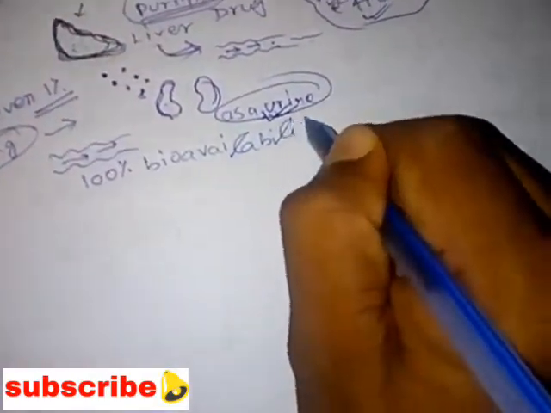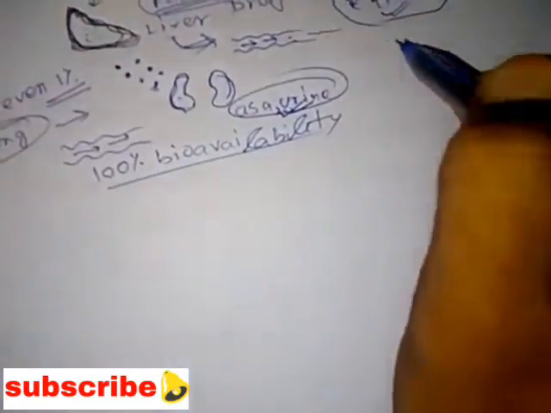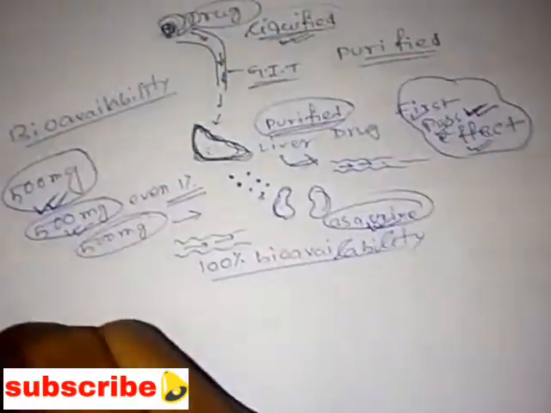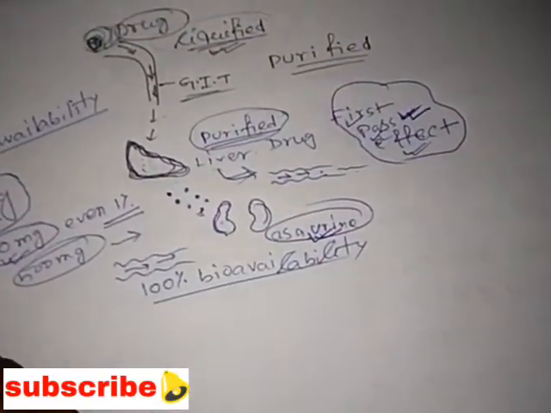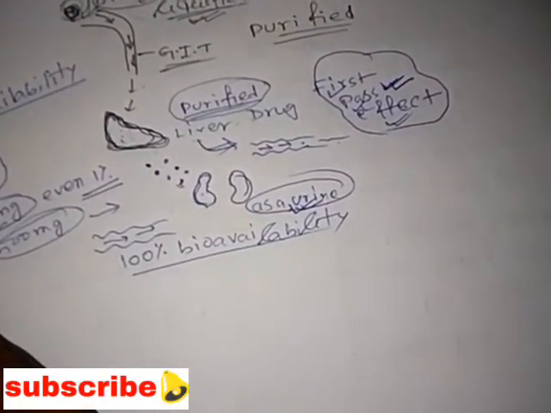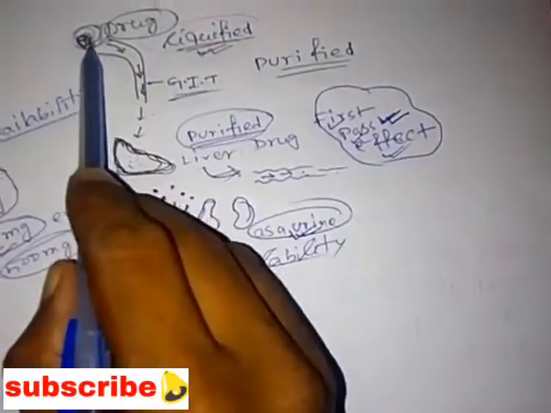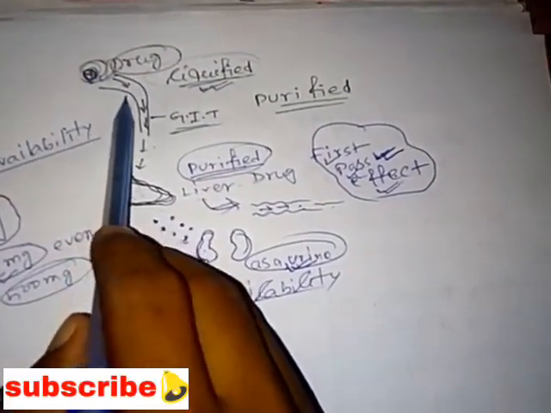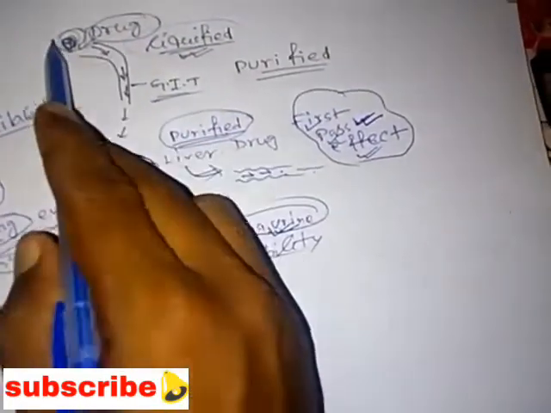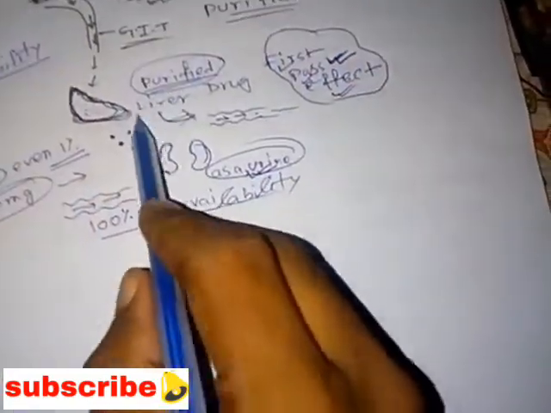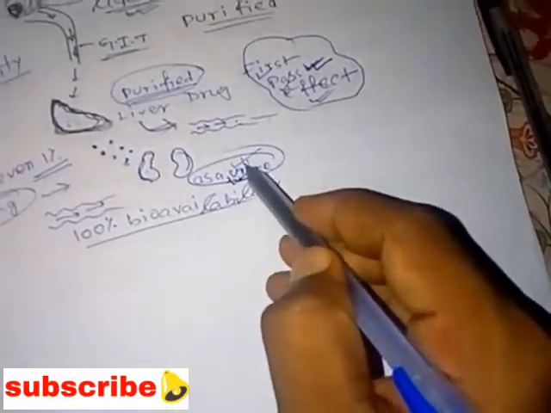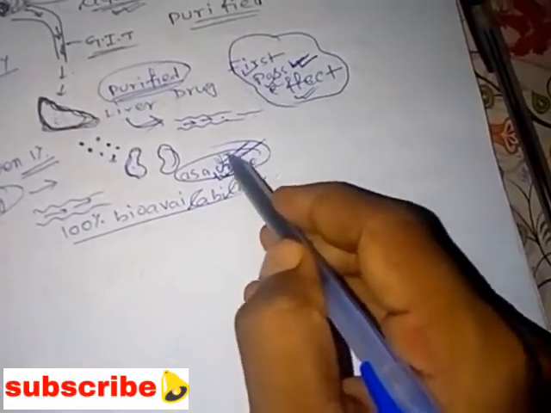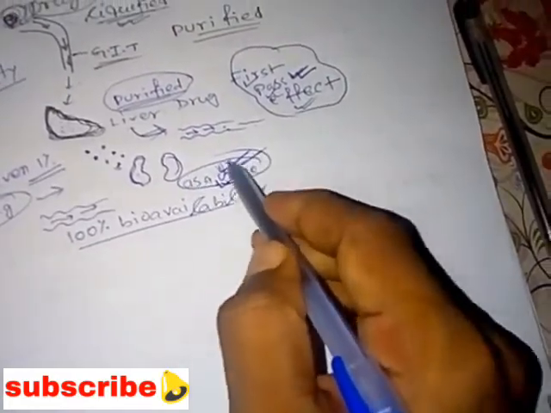100% bioavailability. Understood? Suppose in the case of the oral route, we'll have less bioavailability. Why? Because after the administration of the drug orally, it has the first pass effect, which means after administration, a little bit of the drug is excreted.